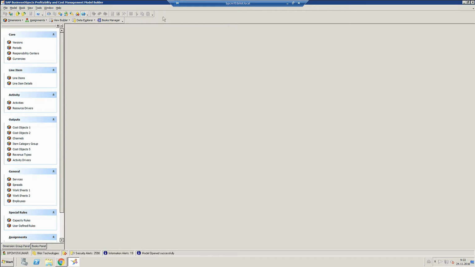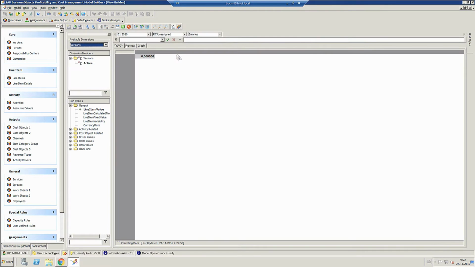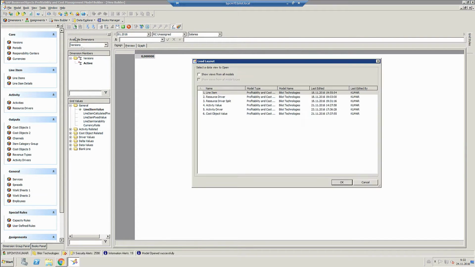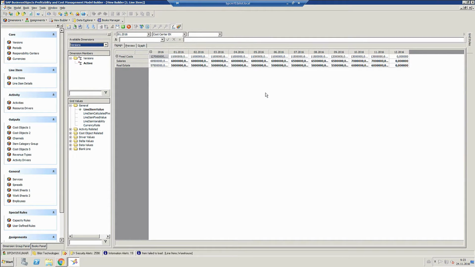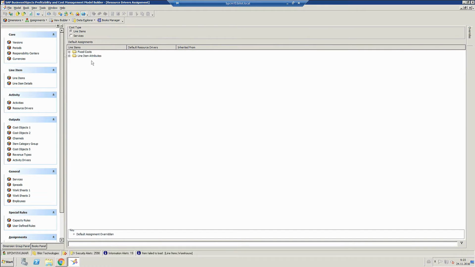Okay, so over here we'll start off with analyzing our costs at a fixed cost level, and those can be viewed here. So we only have two line items, salaries and real estate, and we can see that on average it's about 11 million per month for this year. And these costs are eventually allocated to our activities. Now the way to allocate them is we use something called a resource driver. And we connect the resource driver from our fixed cost to our activities.